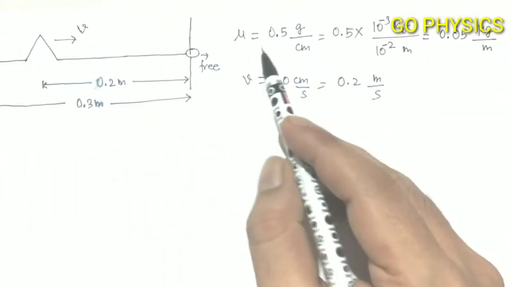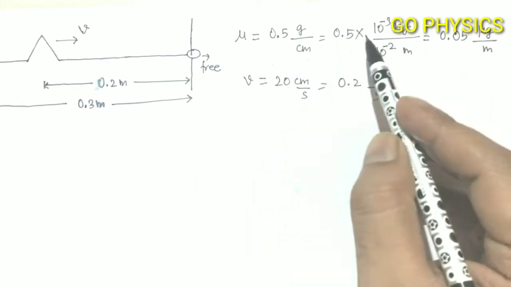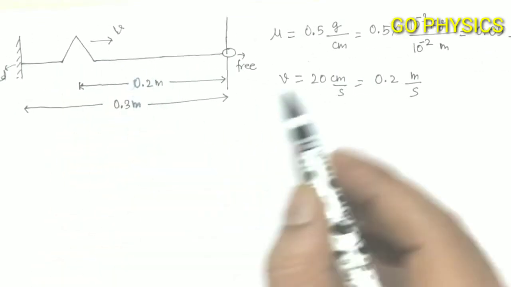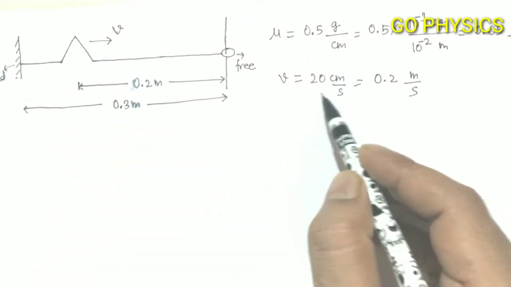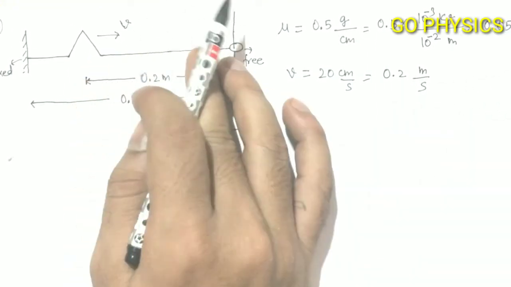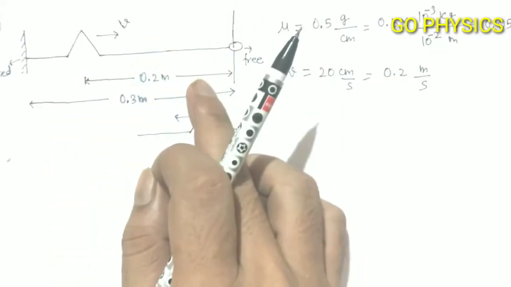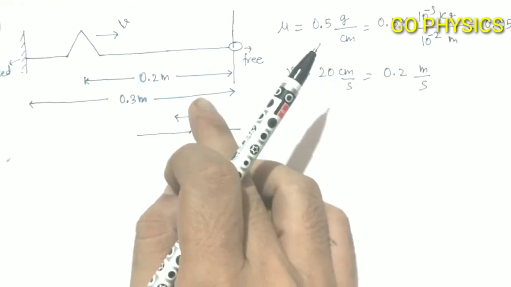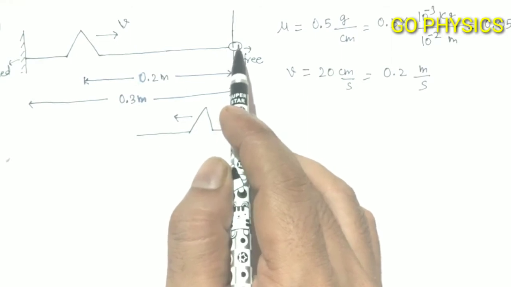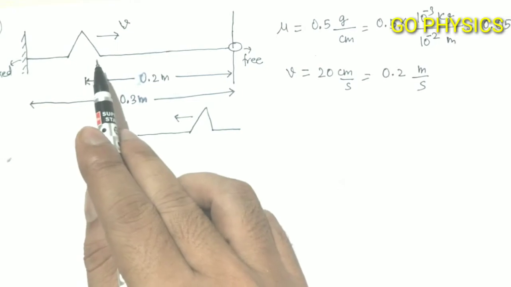Linear mass density of the string is given as 0.5 gram per centimeter. So first we will convert it into the SI unit. It will become 0.05 kg per meter, and the speed of the pulse is given as 20 centimeter per second. Again convert it into SI unit, so it will become 0.2 meter per second. As the wave pulse is traveling along the free end, this wave pulse will strike the free end and will reflect back. The reflected wave will not be inverted, since it is a free end, and the reflected wave will travel with the same speed.